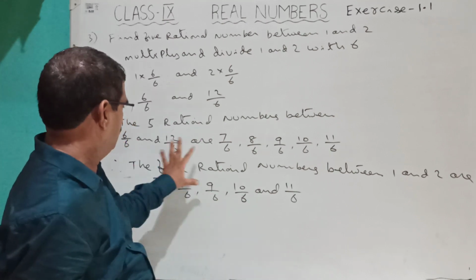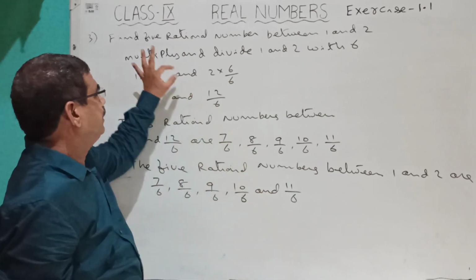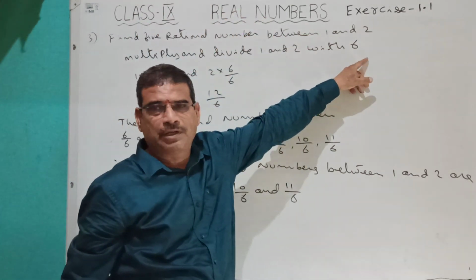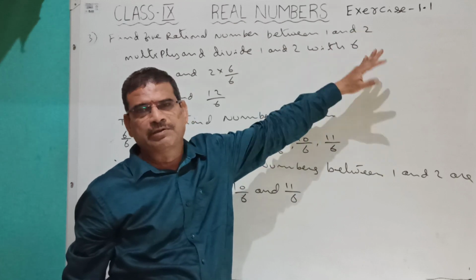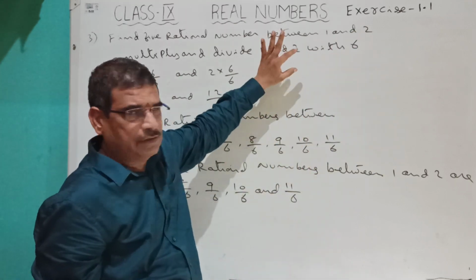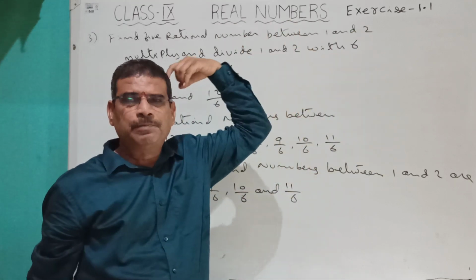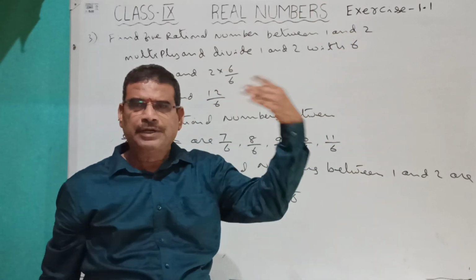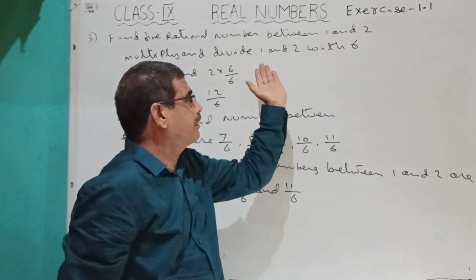So this is the answer. Here he is asking only 5 numbers. So I multiply and divide with 6. We can multiply with 10 also, 15 also, 8 also. You can multiply with any number greater than 5.